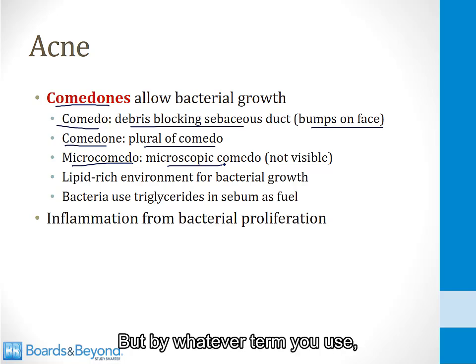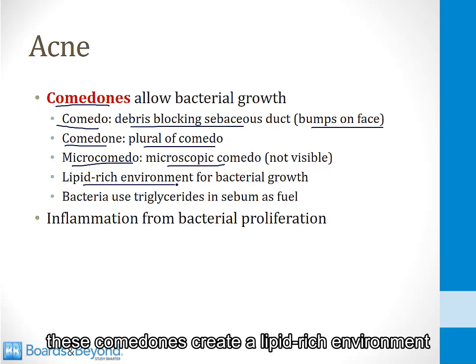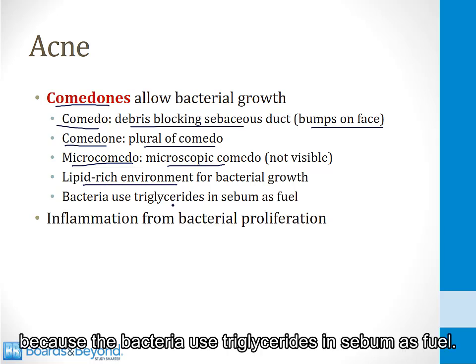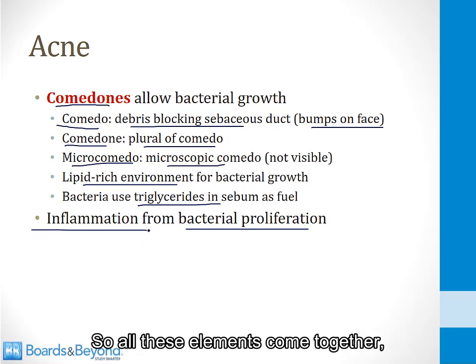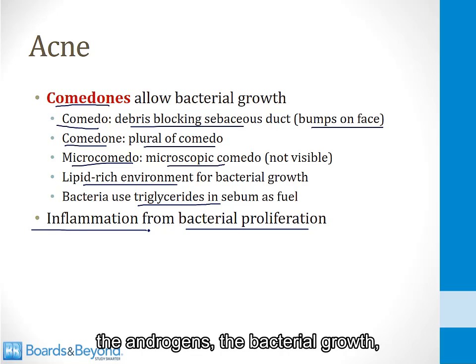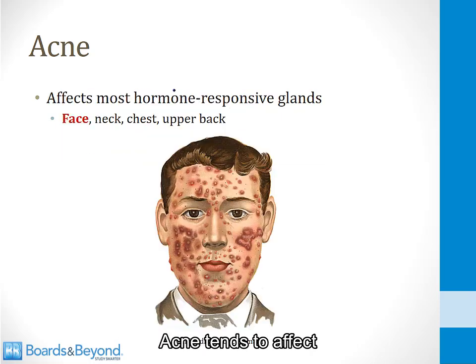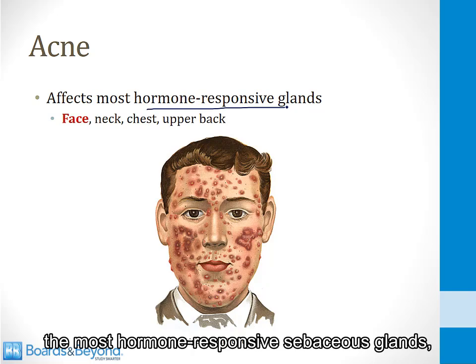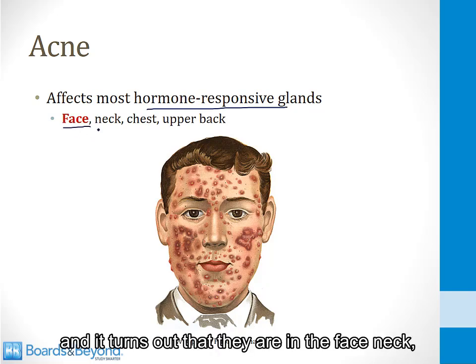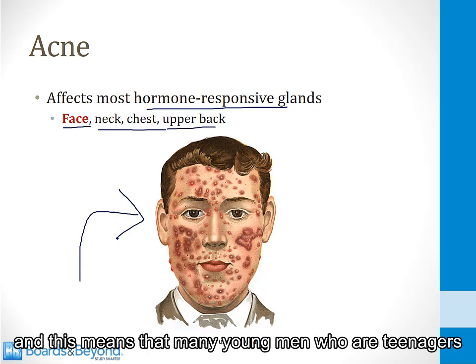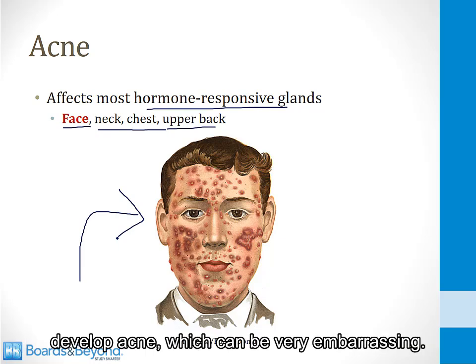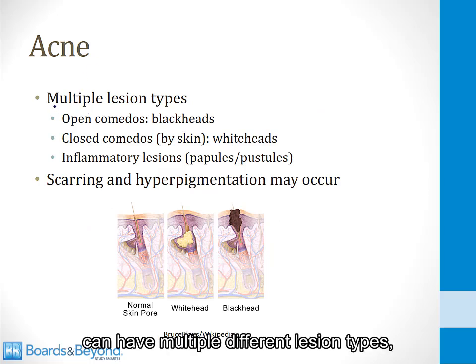But by whatever term you use, these comedones create a lipid-rich environment for bacterial growth because the bacteria use triglycerides in sebum as fuel. So therefore you get bacterial proliferation, and that is followed by inflammation. So all these elements come together: the androgens, the bacterial growth, the inflammation inside the comedones, and that's what leads to acne. Acne tends to affect the most hormone-responsive sebaceous glands, and it turns out that they are in the face, neck, chest, and upper back. And unfortunately, they're in the face, and this means that many young men who are teenagers develop acne, which can be very embarrassing.